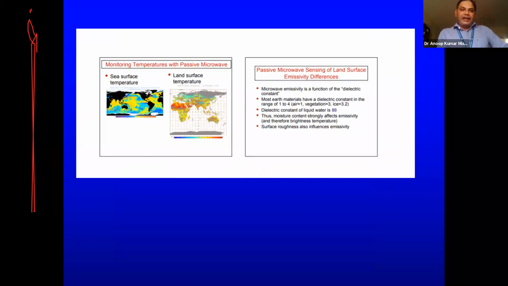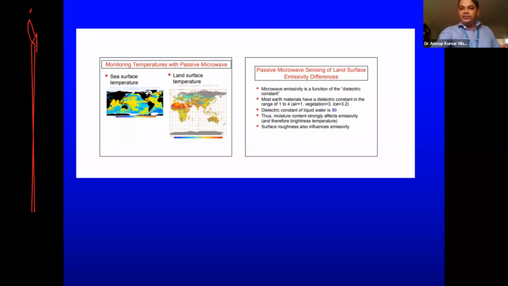Then this is like monitoring temperature with passive microwaves. The thing is, microwave emissivity is a function of dielectric constant, and this dielectric constant can give you information about the moisture content in the atmosphere. Most earth materials have a dielectric constant in the range of 1 to 4, and the dielectric constant of liquid water is 80.